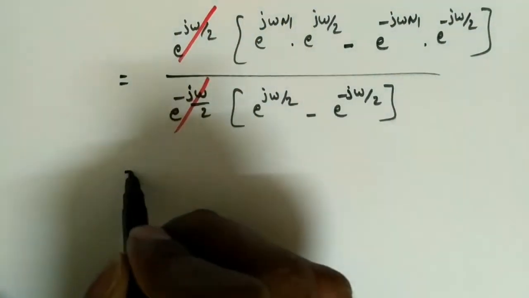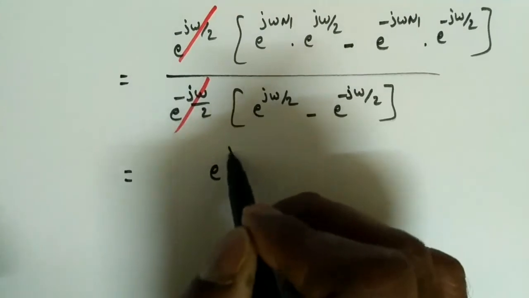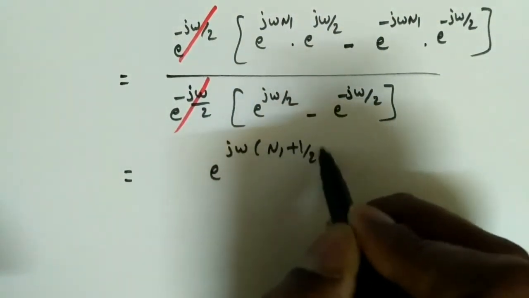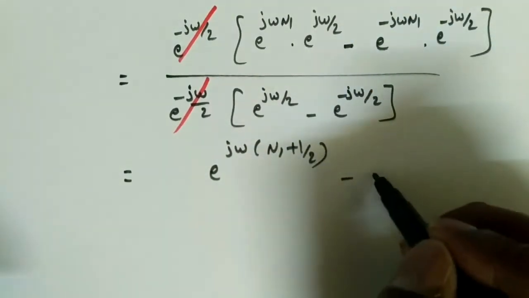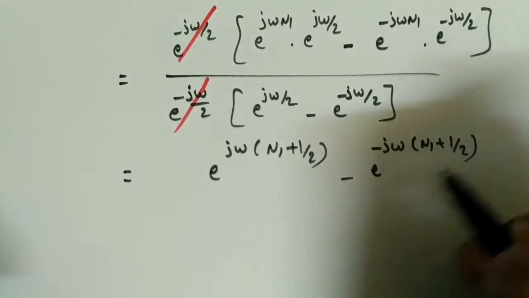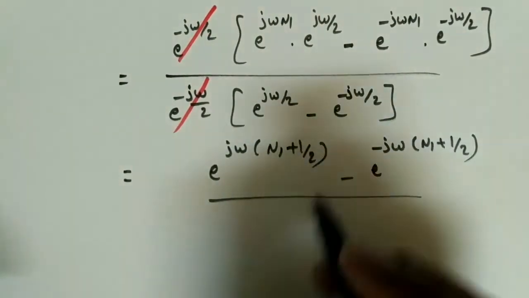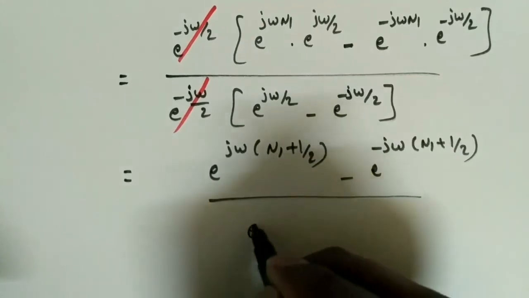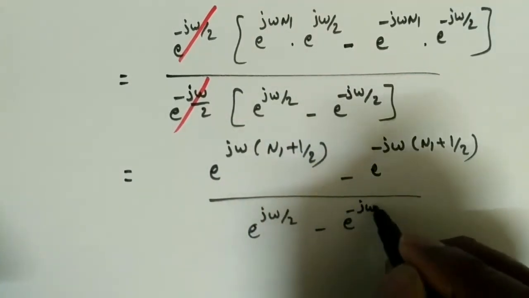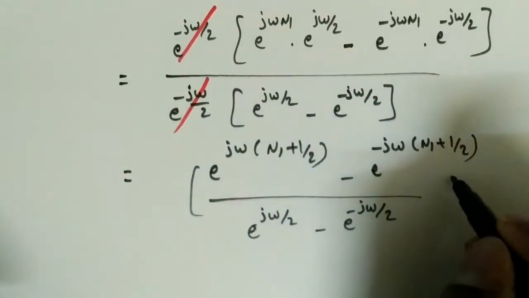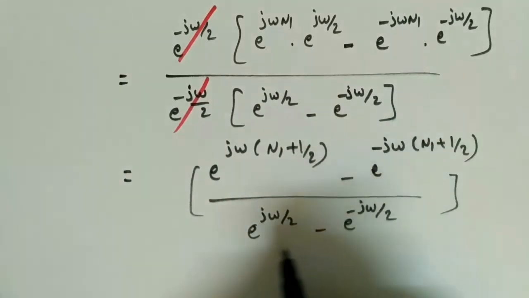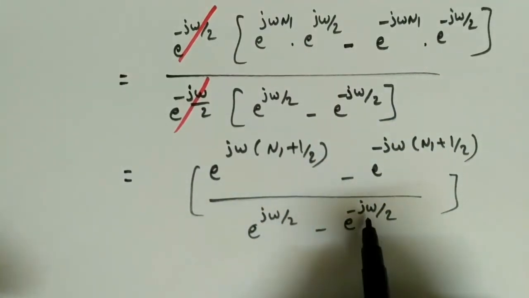Now the numerator will become like this: e power j omega is common and it will become n1 plus half. Similarly, if I take minus j omega common, minus j omega n1 plus 1 by 2, and in the denominator the same will be there, e power j omega by 2 minus e power minus j omega by 2. So if you see, e power j theta minus e power minus j theta, similarly e power j theta minus e power minus j theta.